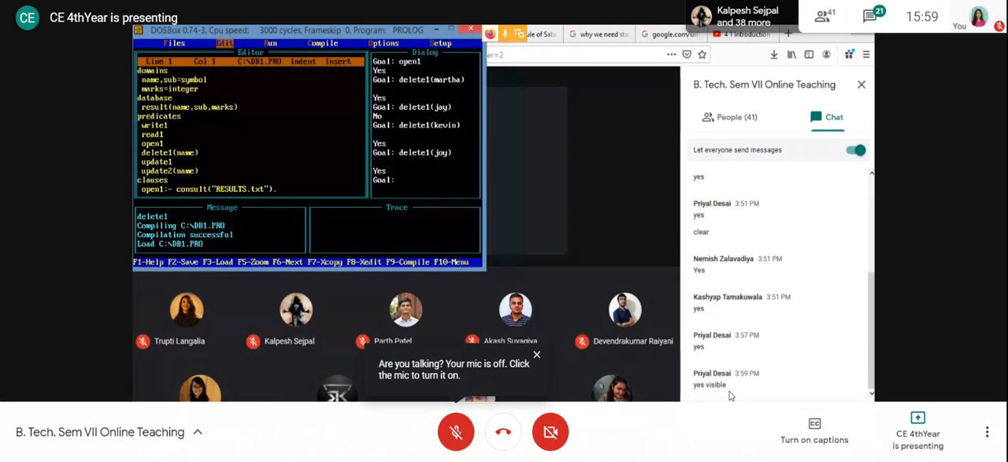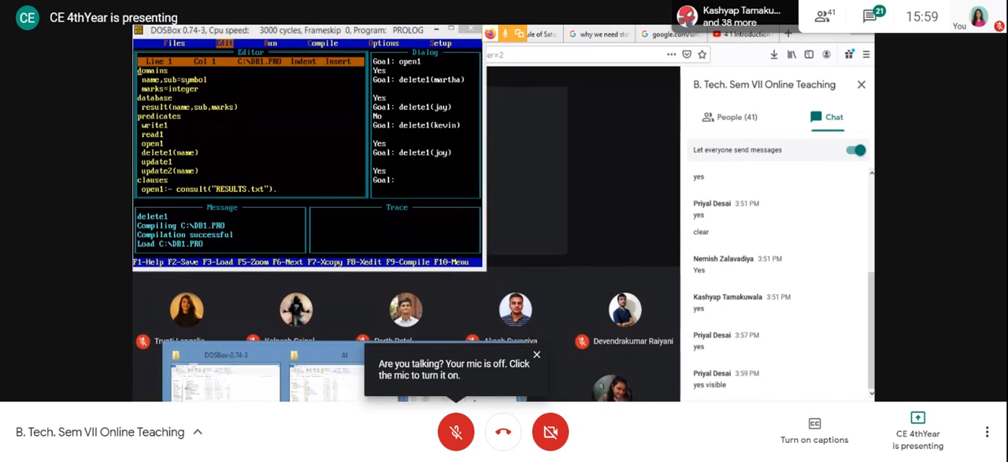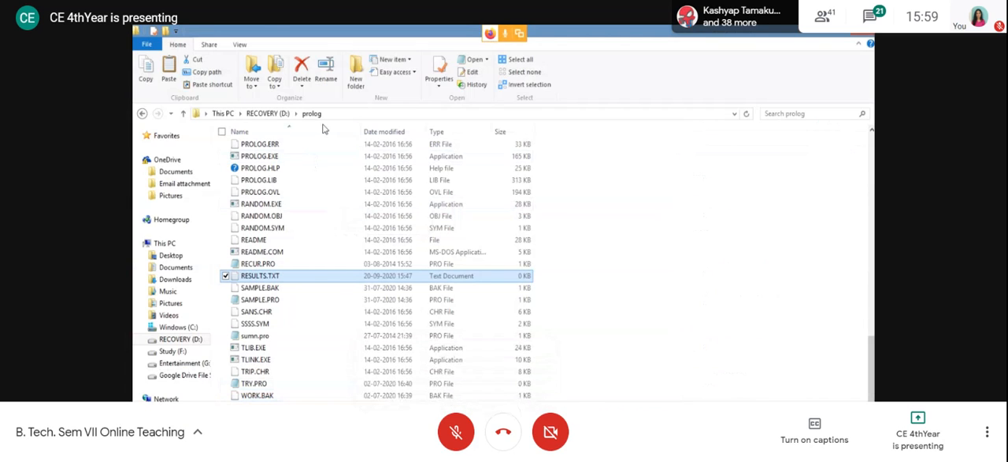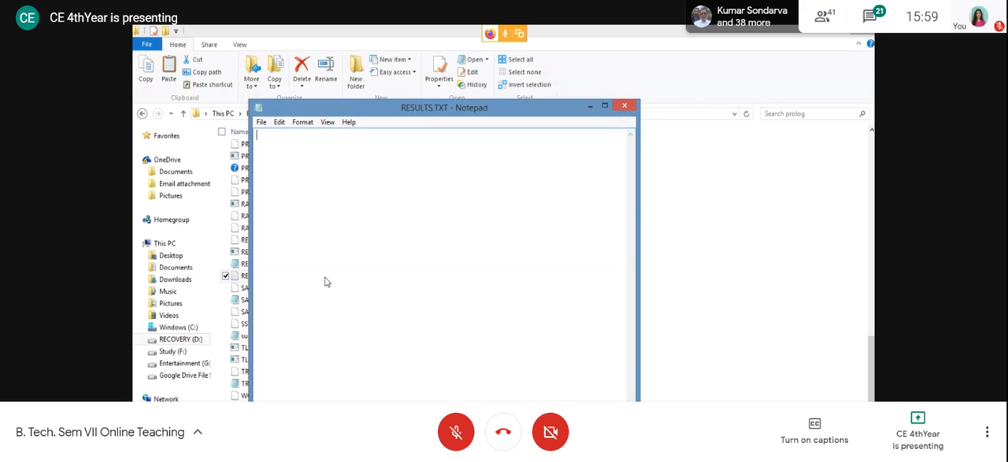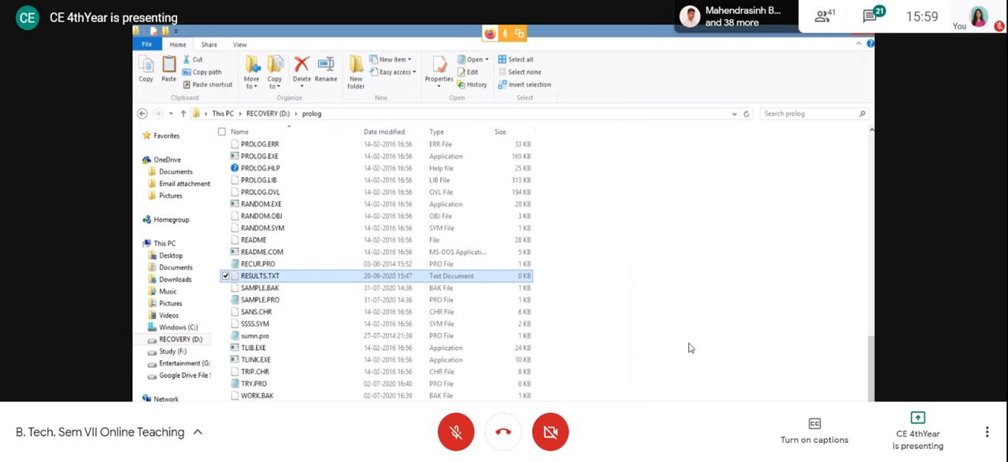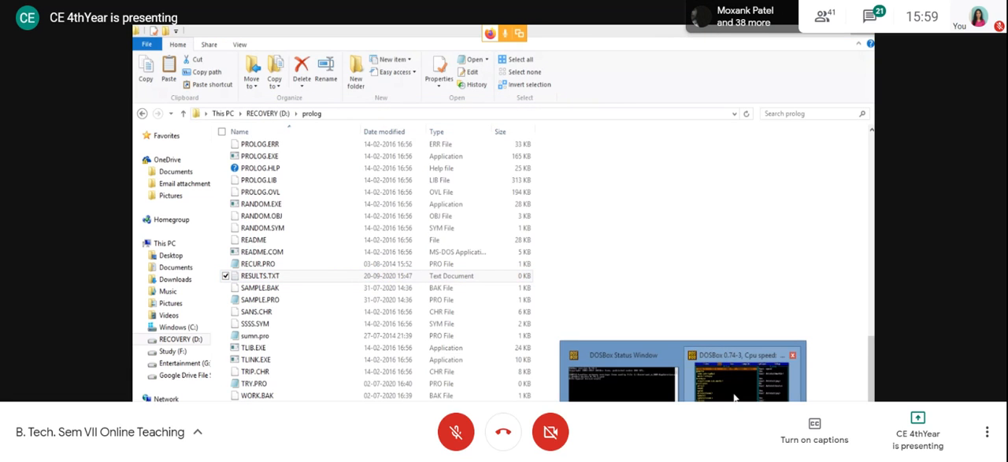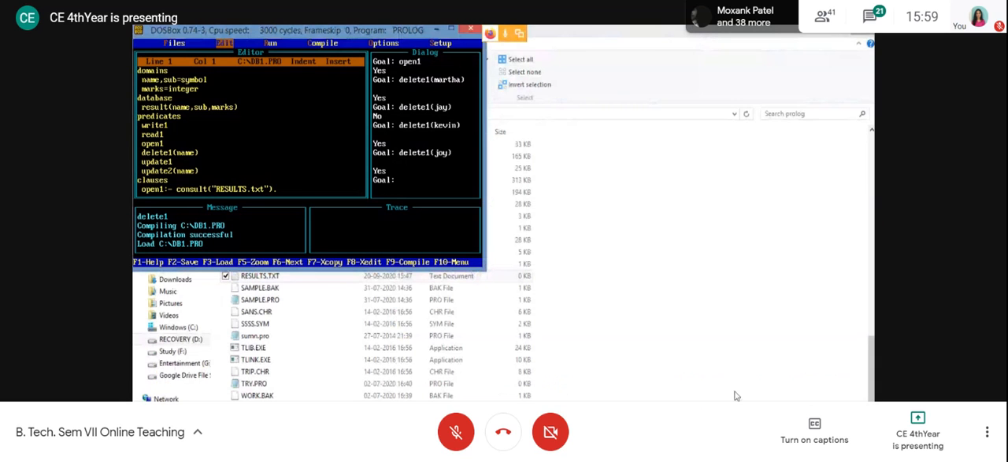Okay, so listen, everyone. Here is what I am trying to do. This is my prologue folder, in D drive. Here I have created one file, that is result.txt. Right now my file is empty. And remember, when you perform the operation, please close your file.